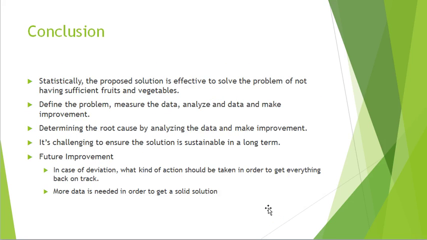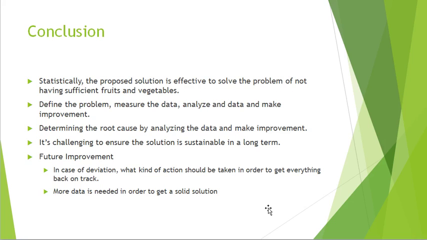So in conclusion, statistically, the proposed solution is effective to solve the problem of this project, which is not having sufficient fruits and vegetables, which could lead to a serious health issue in the long term.